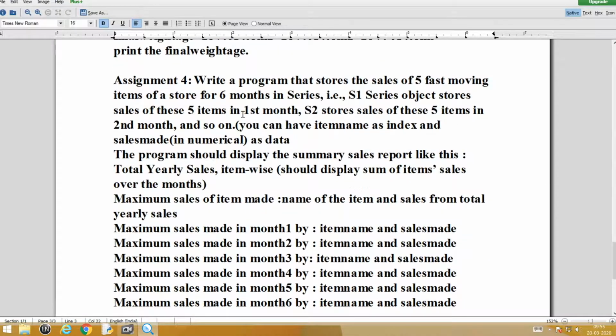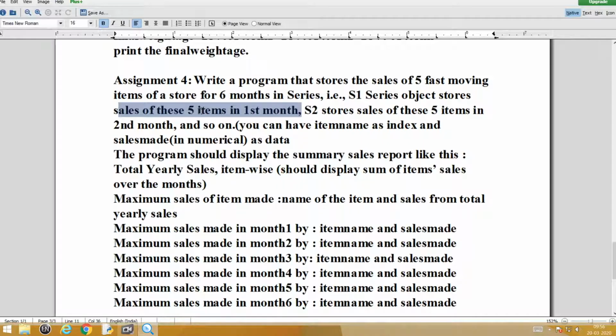Now comes the last. The question is a bit lengthy, but that much confusion won't be there when you try it out. Write a program that stores the sales of 5 fast moving items of a store for 6 months in a series. Okay, in series, that is, the first object creates the sales of those 5 items in the first month.